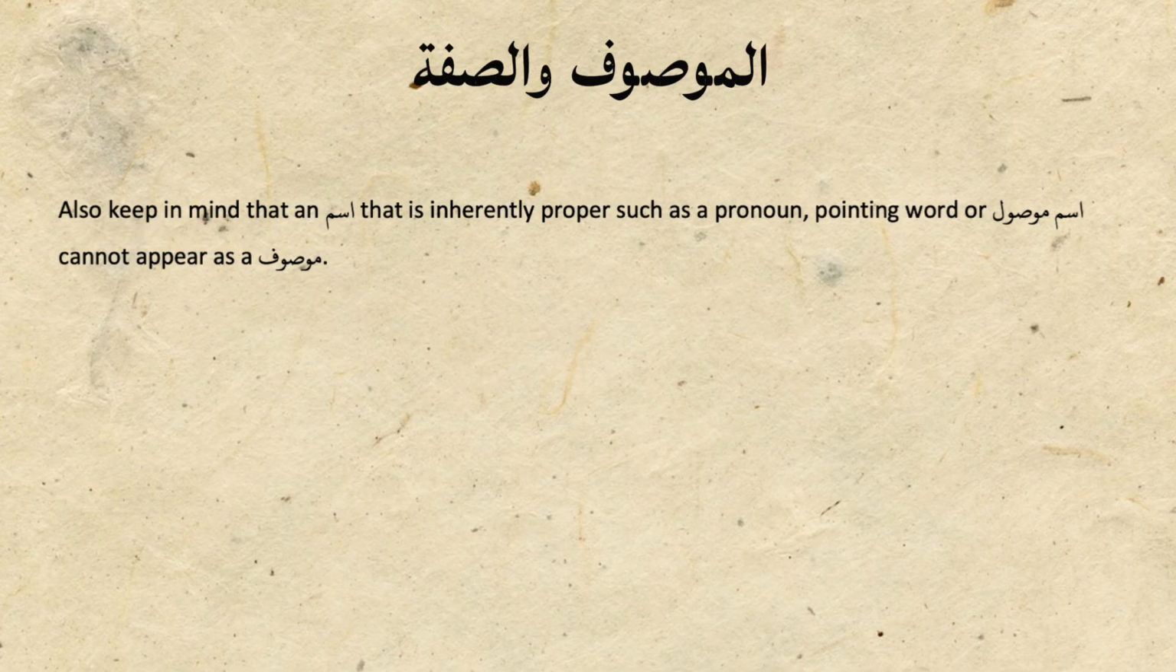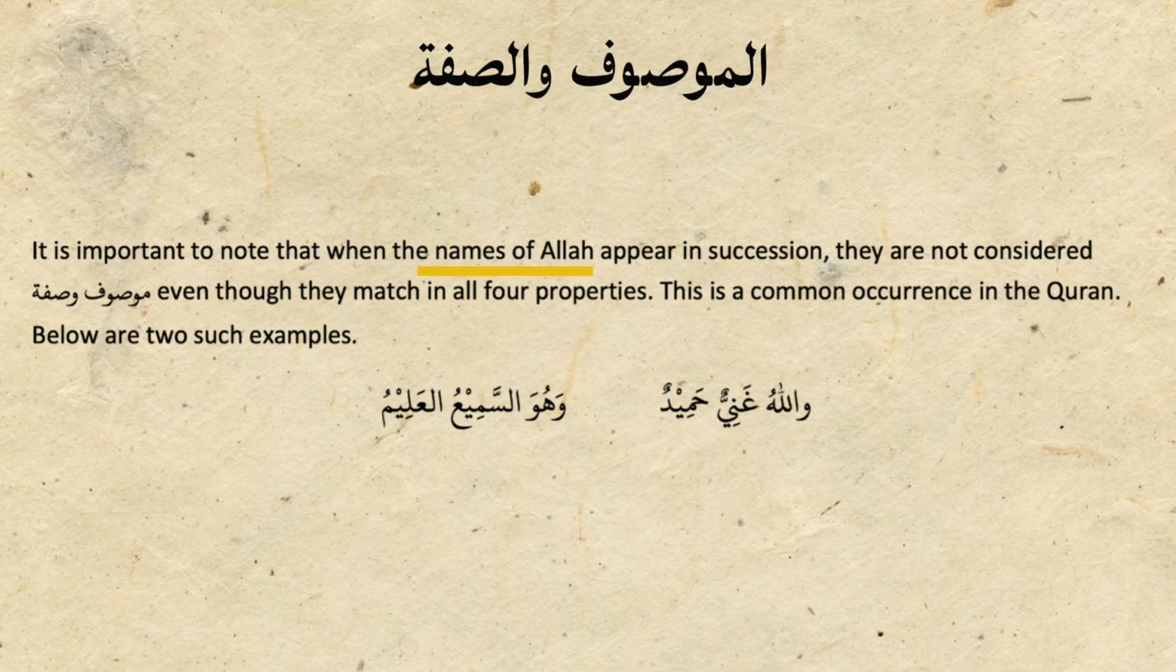It is important to note that when names of Allah subhanahu wa ta'ala appear in succession, they are not considered as mawsuf wa sifa, even if they match in all four properties, like Wallahu Ghaniyun Hamidun wa huwa Samiyun Alimun. Next fragment is Ismul Ishara wa Musharun Ilai.